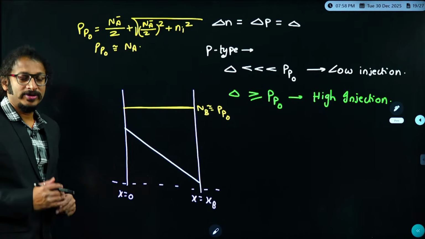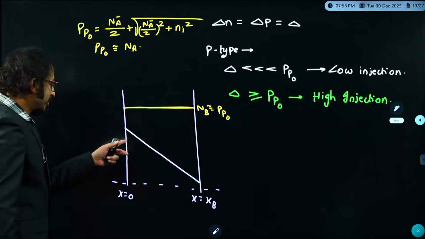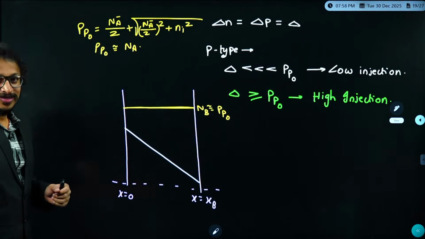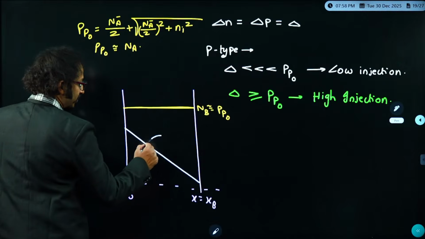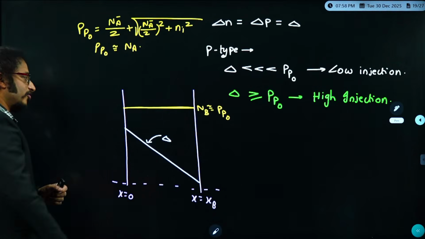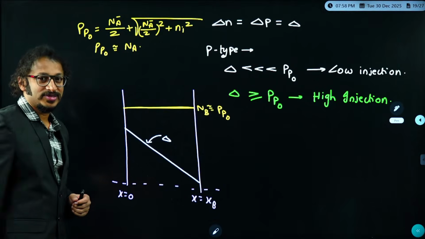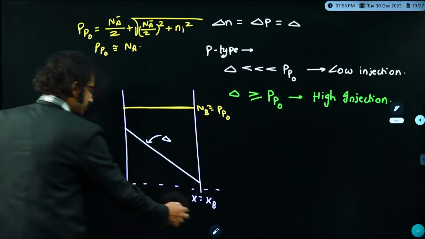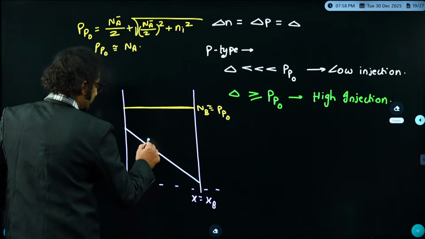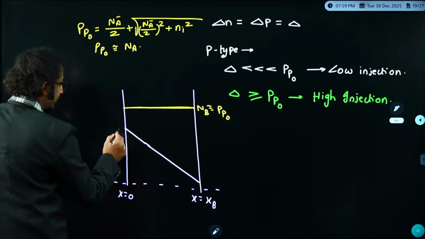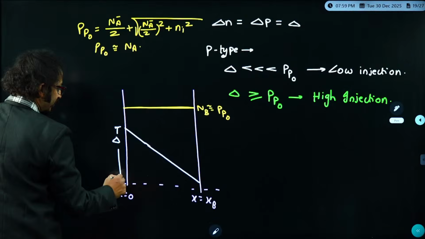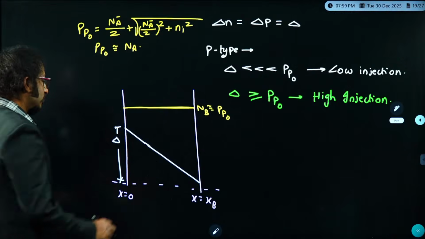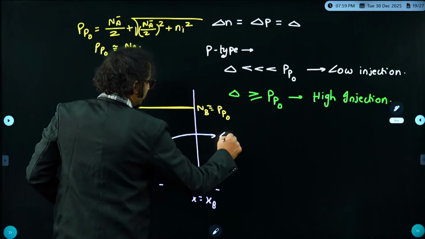The majority carriers from the emitter cross to the base. Now this is nothing but the excess concentration of carriers belonging to the emitter. It represents delta, the carriers that came from the emitter to the base. If you check this magnitude height, more precisely, this height is delta, exactly delta at x equal to 0. So this height is lesser than this height.